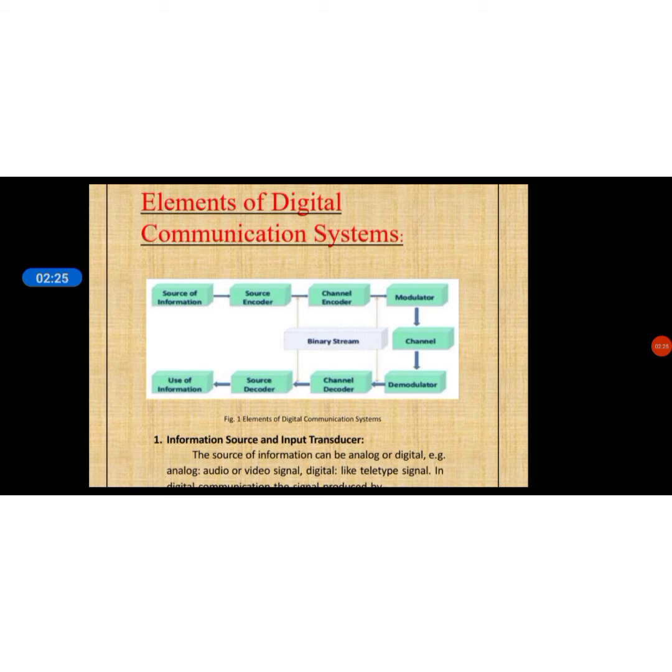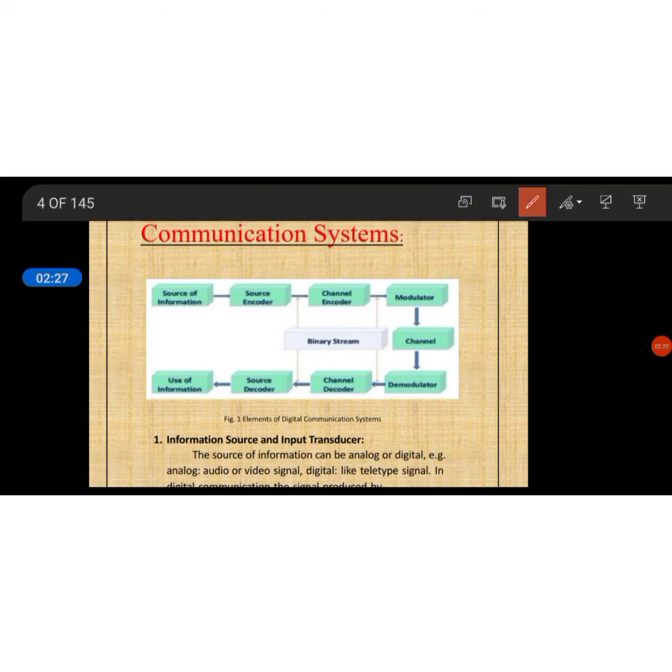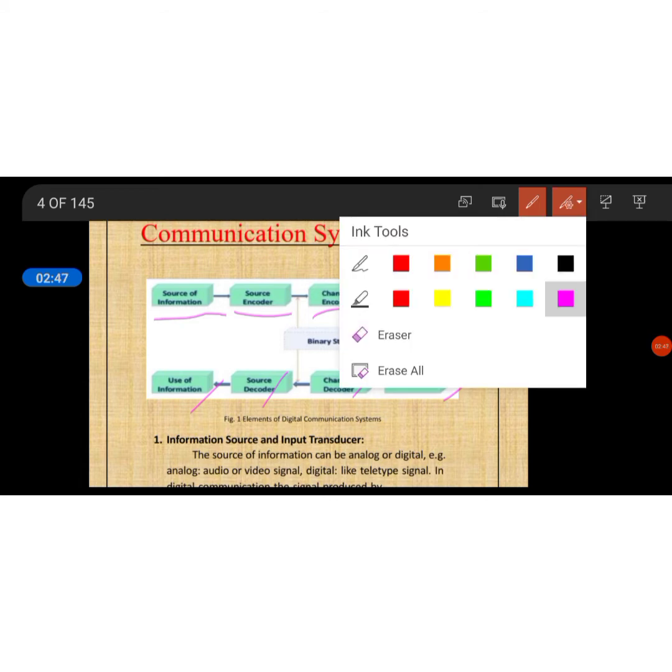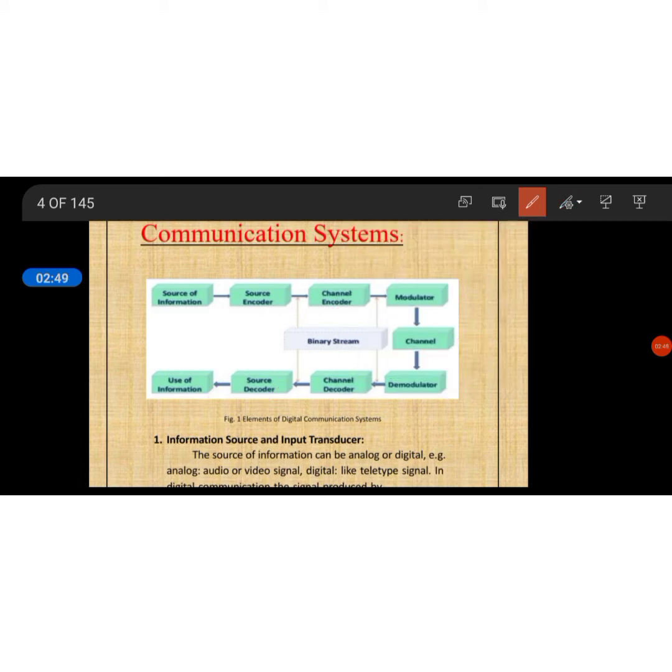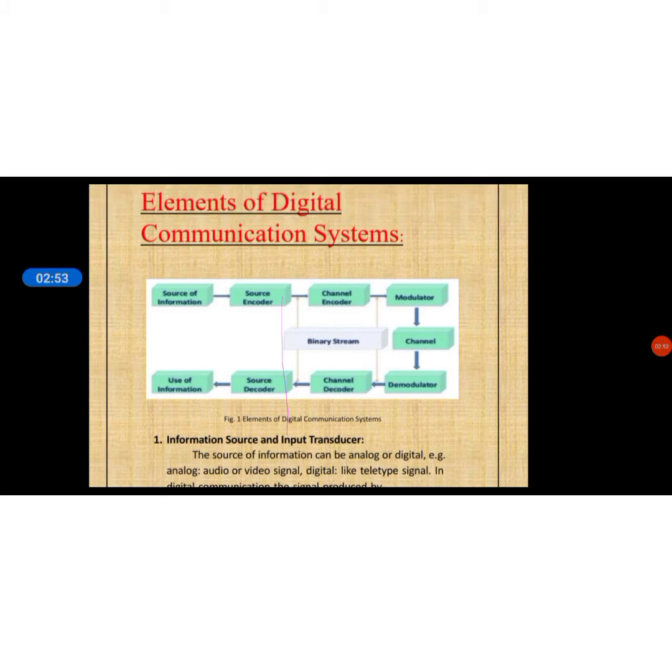Consider the block diagram here: source of information, source encoder, channel encoder, modulator, channel, demodulator, channel decoder, source decoder, user of information, final information. We will discuss all of these in detail.